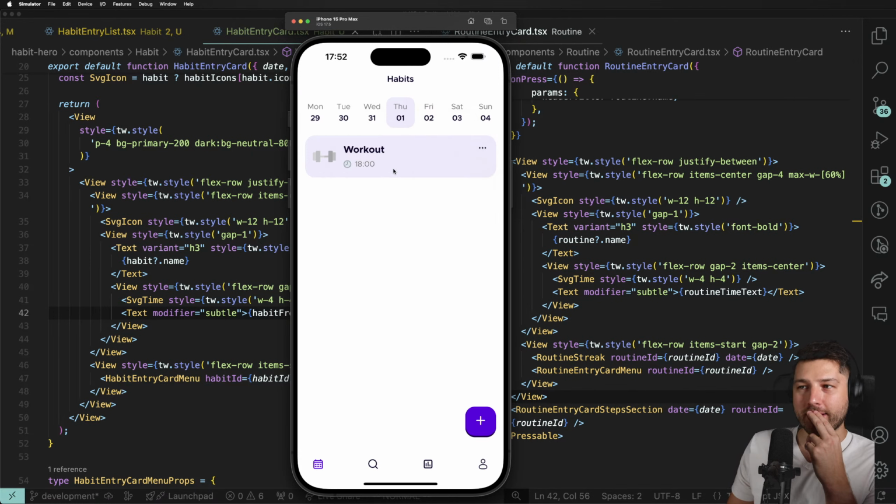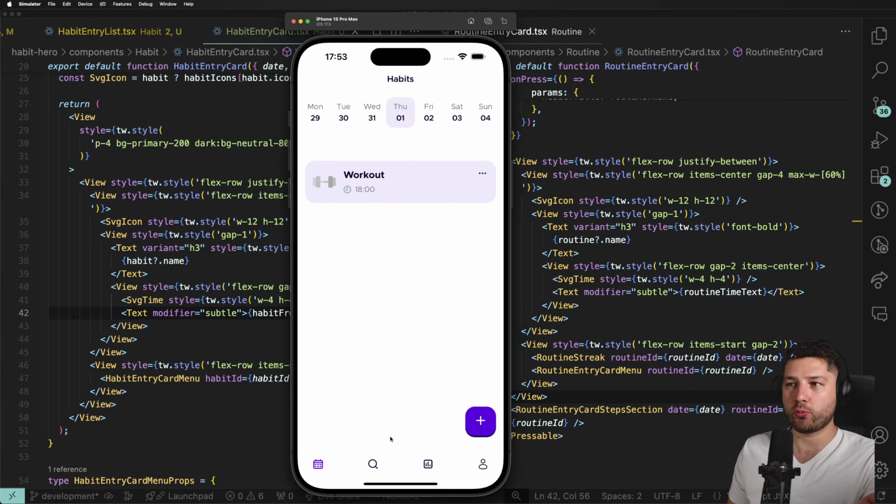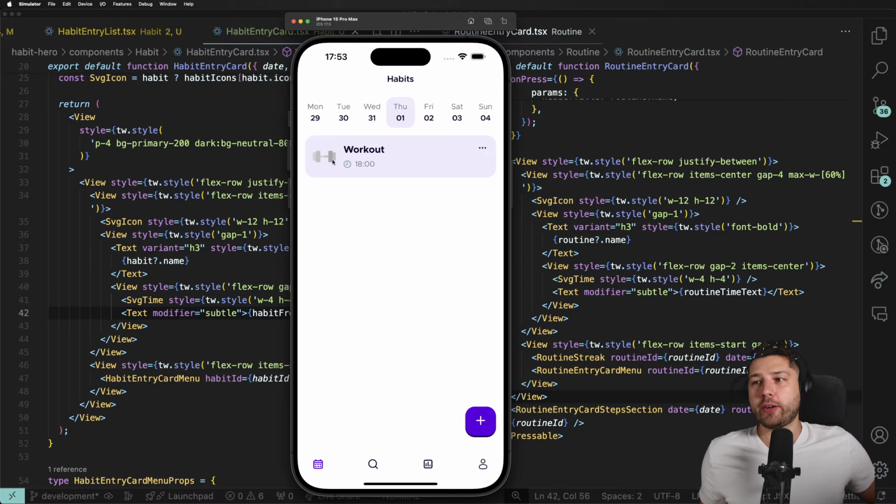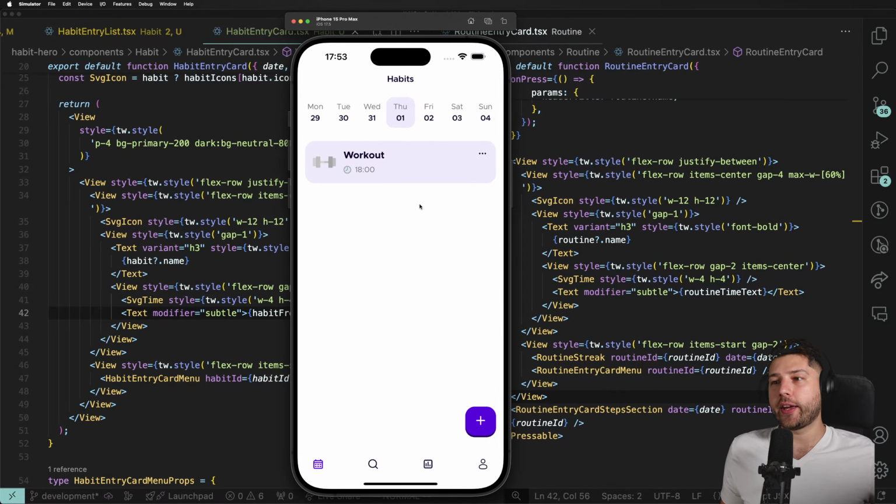So you're going to press this. It's going to navigate you to the edit page, which we don't have. You press this, it's going to delete, re-invalidate the query, and put this back. So there we go. We have the basic workings of our card.